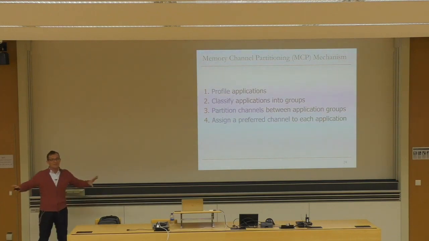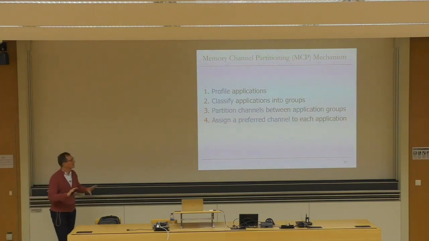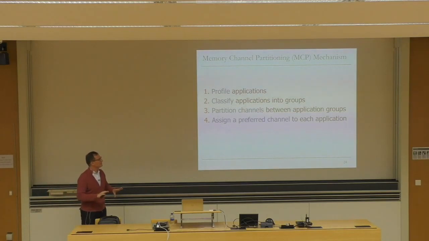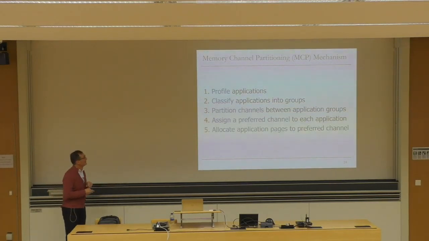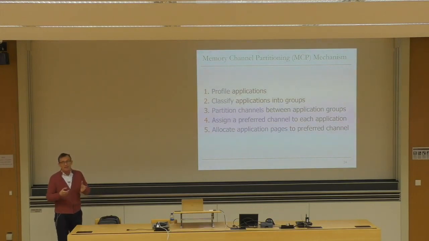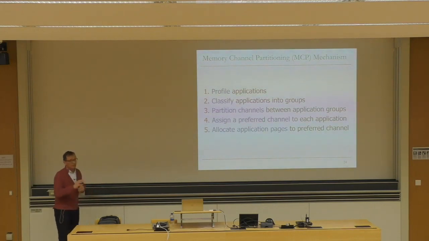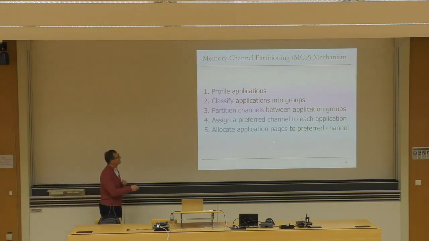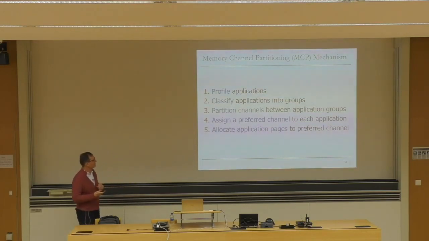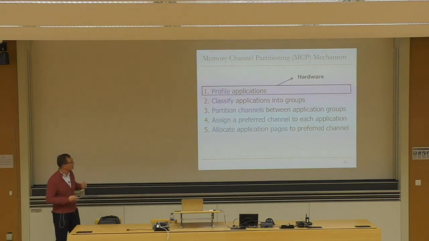So the paper is still flexible. It tries to minimize the overhead that it introduces by assigning a preferred channel to each application. And if enough pages are not available in that preferred channel, then you allocate from some other page. And actually, the paper proposed a page replacement policy. And actually, there is potential research that could be done in page replacement policies for this, which is not covered in the paper. And then the next step is to allocate application pages to the preferred channel as much as possible, without, of course, getting into page faults.